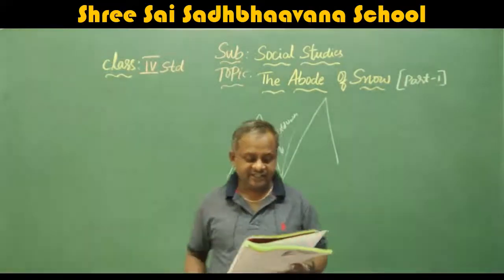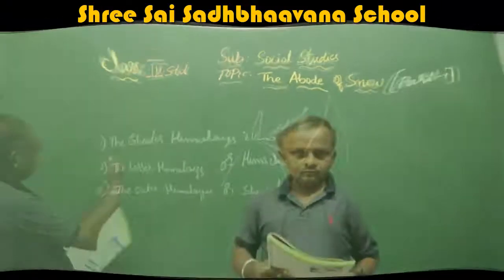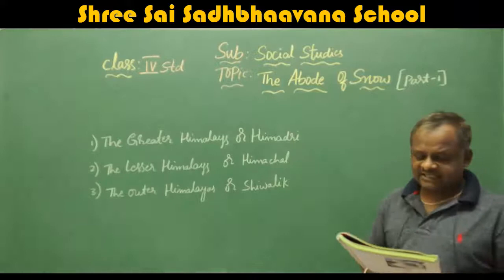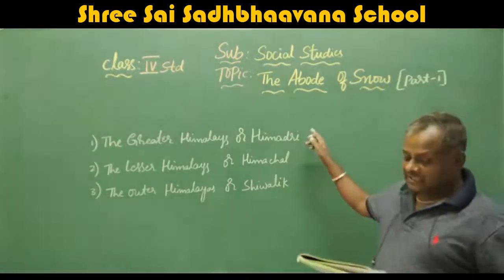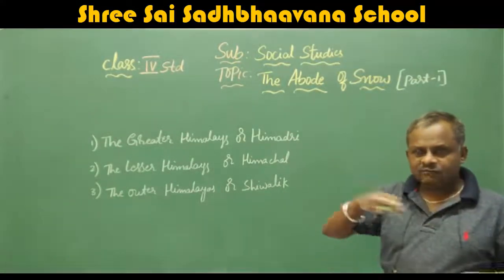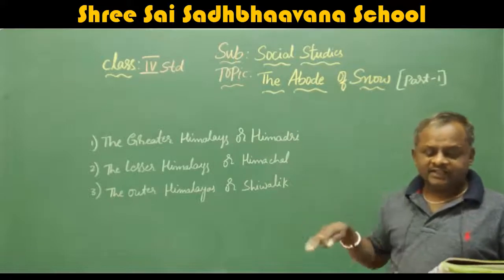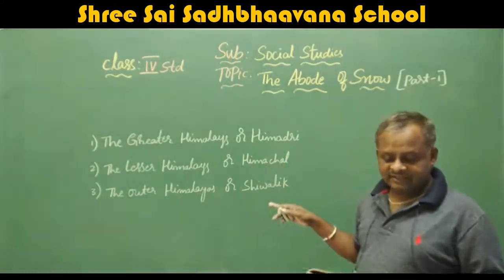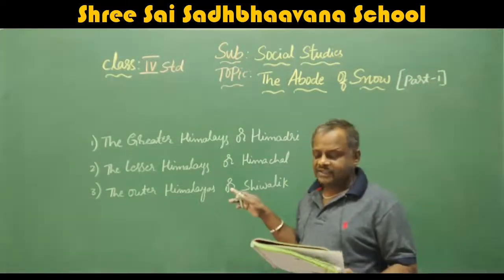Here they are divided into three. Now the physical features. The physical features of Himalayas are divided into three parallel ranges. That means one by one another parallelly. They have divided these Himalayas into three physical features.